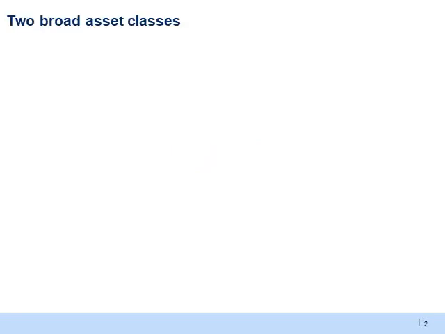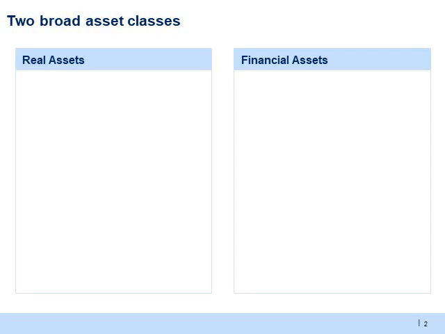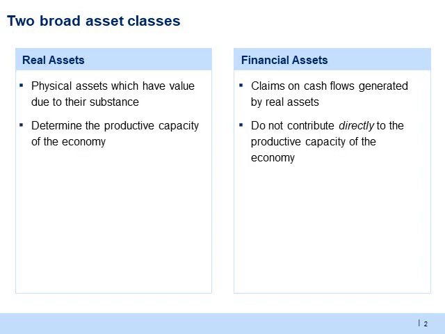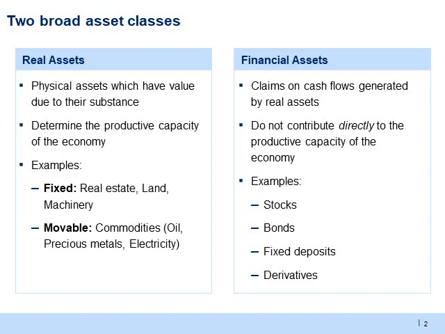There are two broad asset classes: real assets and financial assets. Real assets are physical assets which derive their value from their physical substance and use, whereas financial assets are claims on cash flows generated by real assets. Real assets directly determine the productive capacity of an economy, while financial assets play an indirect role. There are two types of real assets: fixed assets like real estate, land, machinery, and movable assets like gold, oil, metals. Common examples of financial assets are stocks, bonds, FDs, and derivatives.